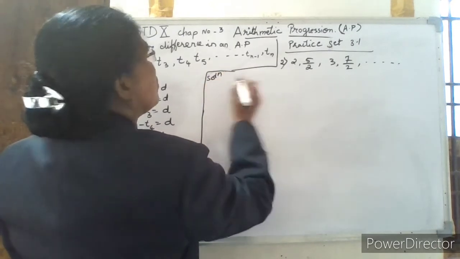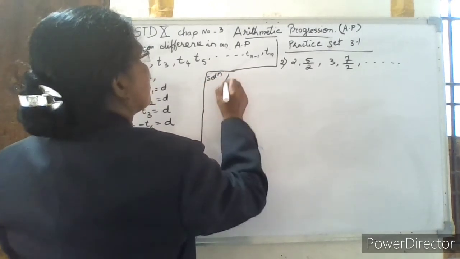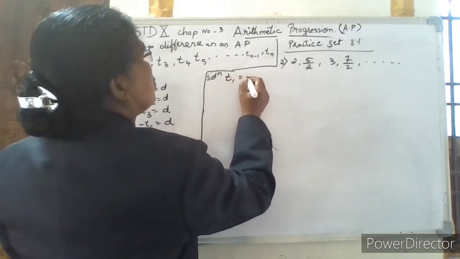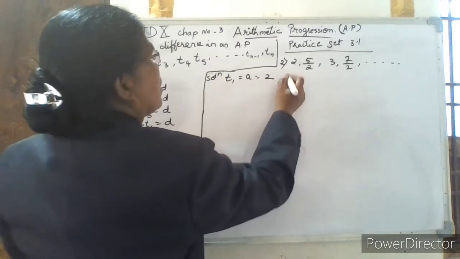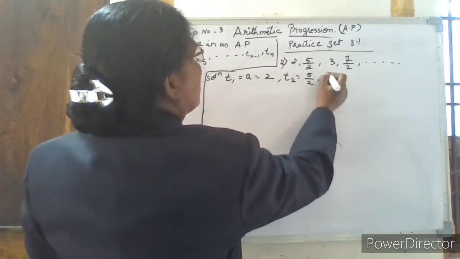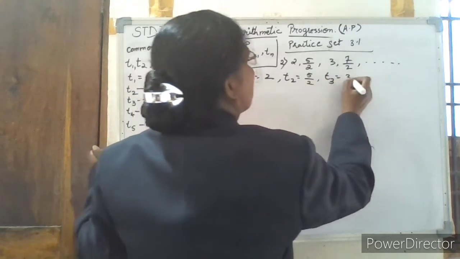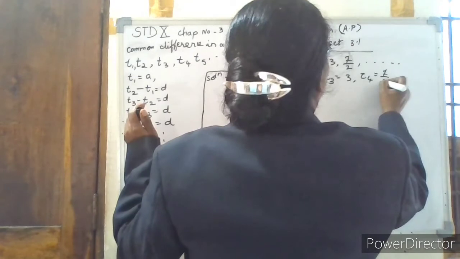See the solution first. We'll take the first term: first term is A, which is equal to 2. Second term is 5 by 2. Third term is 3. Fourth term is 7 by 2.